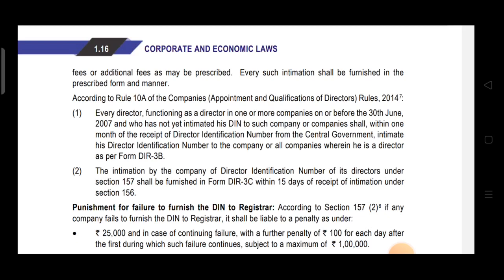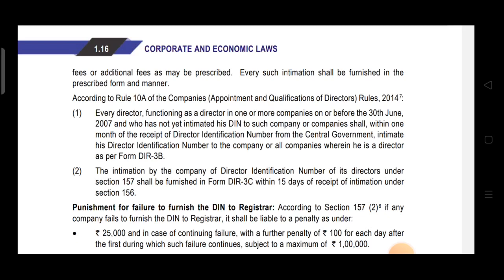Because it was not mandatory to obtain DIN, it was not mandatory to intimate DIN. That's why they have given that a director who is functioning as a director in one or more companies on or before 30th June 2007 and who has not yet intimated his DIN is required to intimate in form DIR 3B.